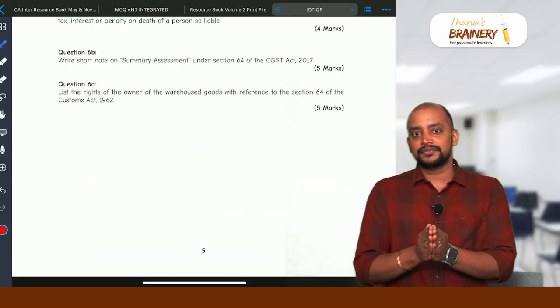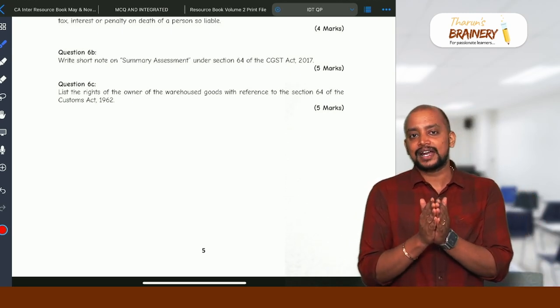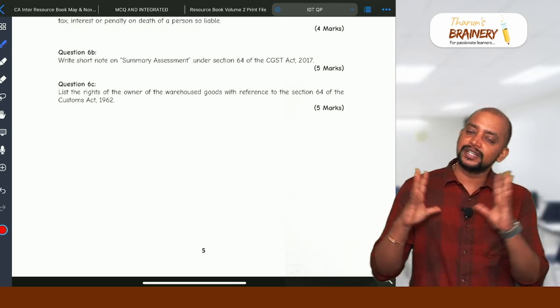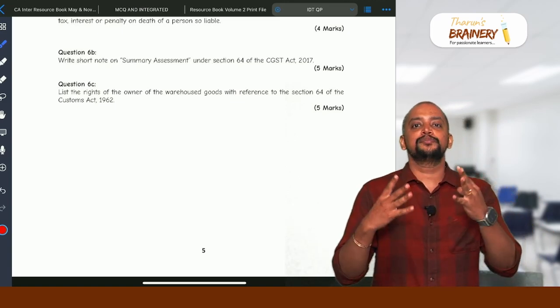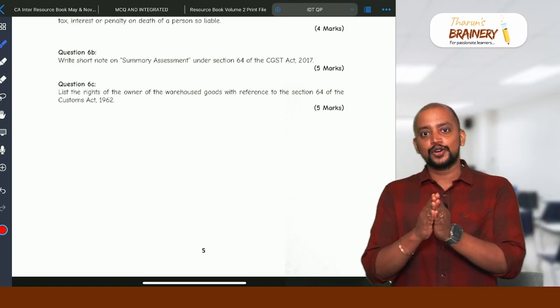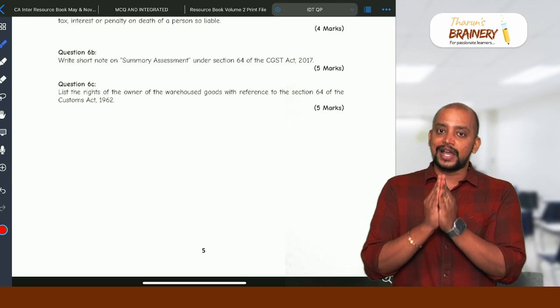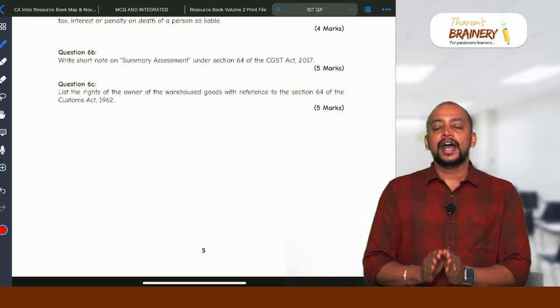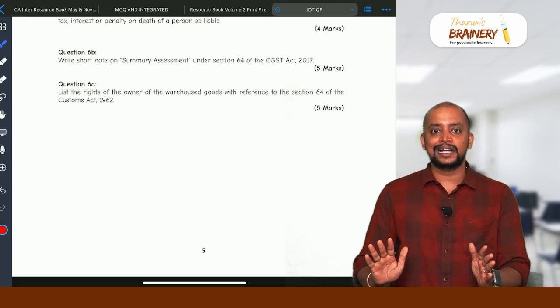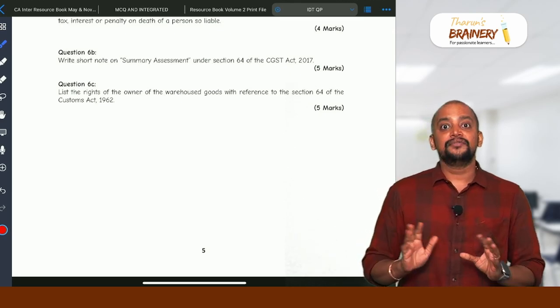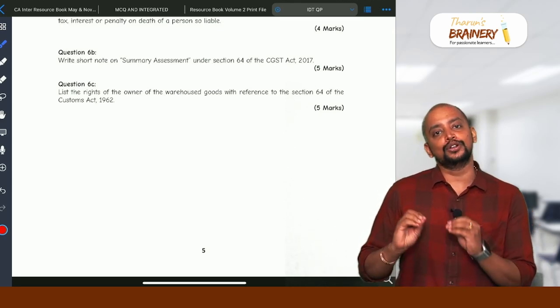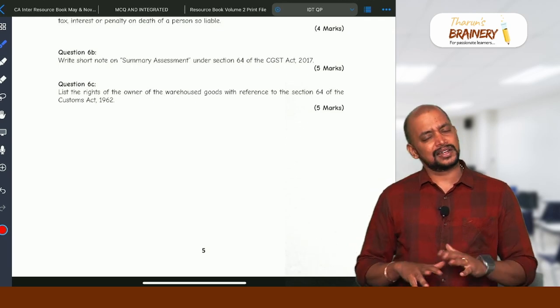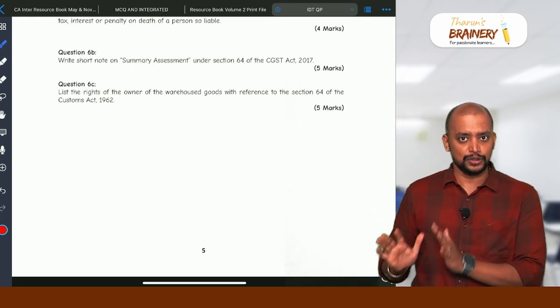But to be frank with you, every faculty will say the paper is difficult, so that because of me only the paper became easy. I don't want to tell that lie. Actually this attempt, the paper is easy, and any student who has attended any classes, even without preparation, will be able to write. It's not just my class, if they attend any class, they will be able to.